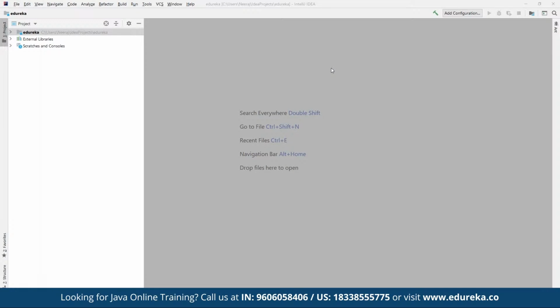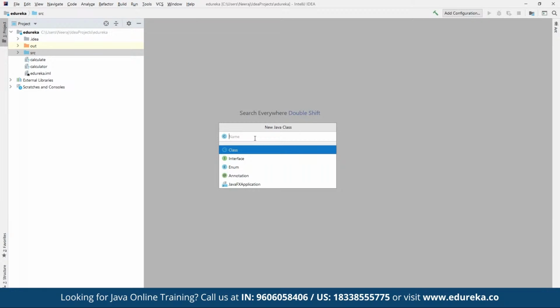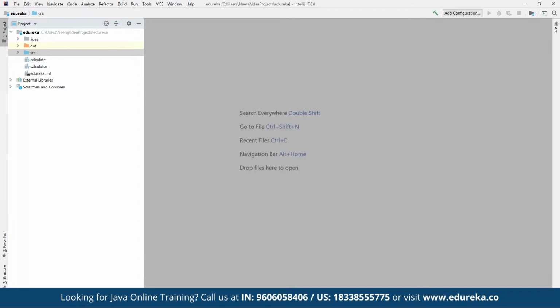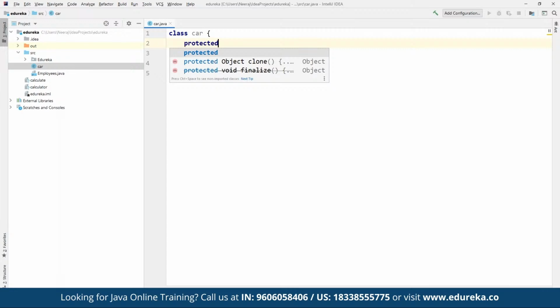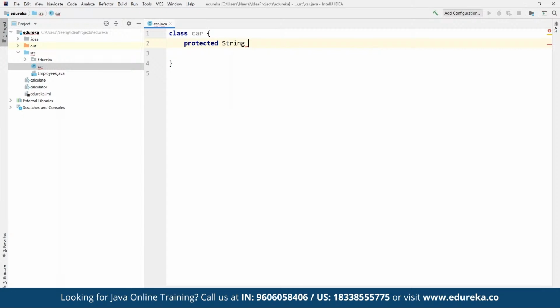Now we can define any class that we want. For example, we can create a new class, and let's say we define a class called car. Here we have a simple class defined as car, not a public class for now. Now we can define a protected string for brand. In terms of brand, we can define any value. Let's say we set the brand as Mercedes.